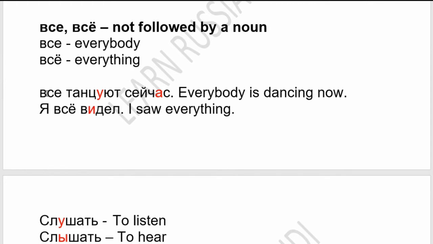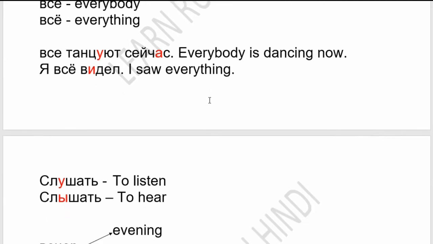For example, vse tancujut sejčas. Everybody is dancing now. Here, after vse, there is no noun. So vse is used as a noun. Ya vsyo videl. I saw everything. So this is the rule.